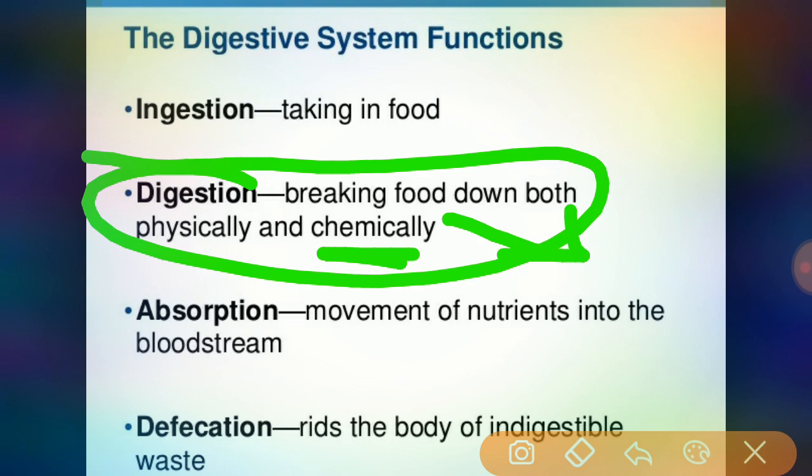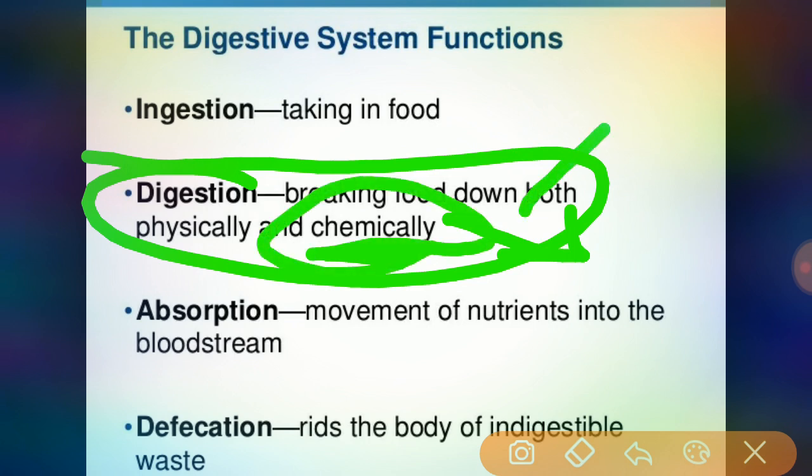There are a few substances in food that are absorbed without any chemical digestion. This includes vitamins, ions, cholesterol and water. Okay, so these are the two processes of digestion.